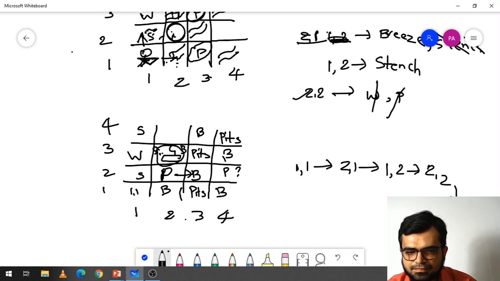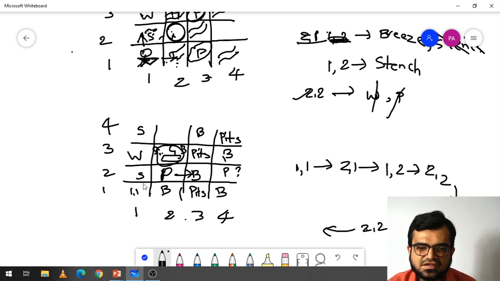3 comma 2. After going to 3 comma 2, again it goes back to the same path. Where is that? 2 comma 2, and finally it reaches this state, which is 2 comma 3. And on the same path, while going back to the original state, 2 comma 3 directly goes towards 2 comma 2.